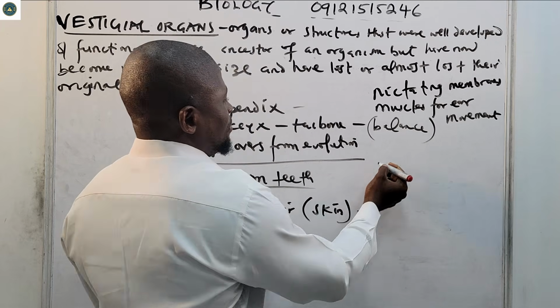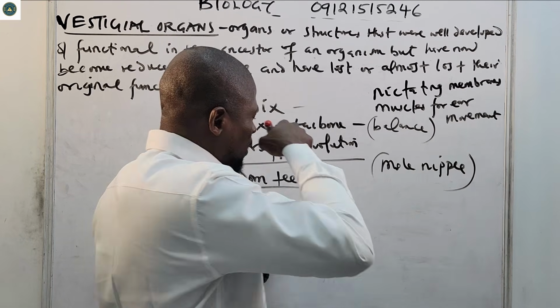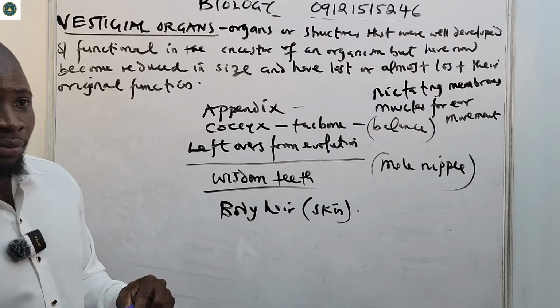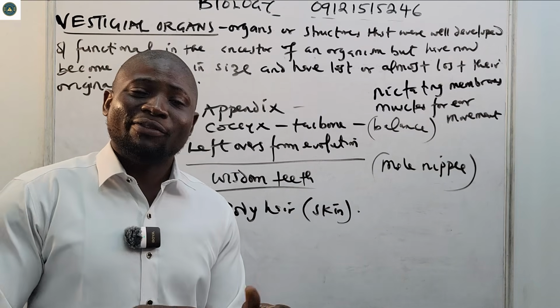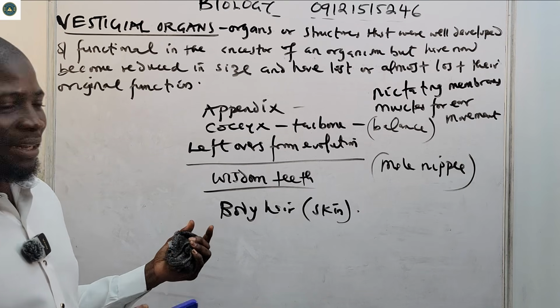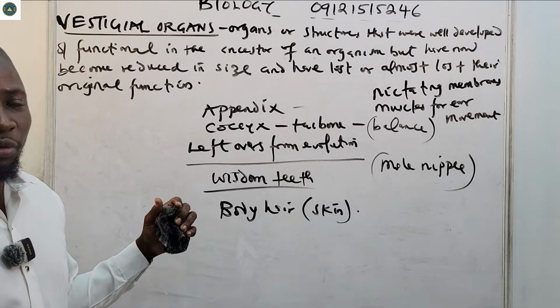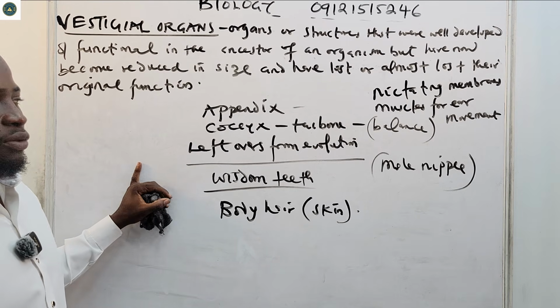We also have the male nipples. If you are a boy watching this video right now, you have nipples. What can they do? They have no reproductive function, no sexual function. Now you know. The male nipple cannot be used to give your baby milk to suck. It's as simple as that. So the male nipple is also an example.